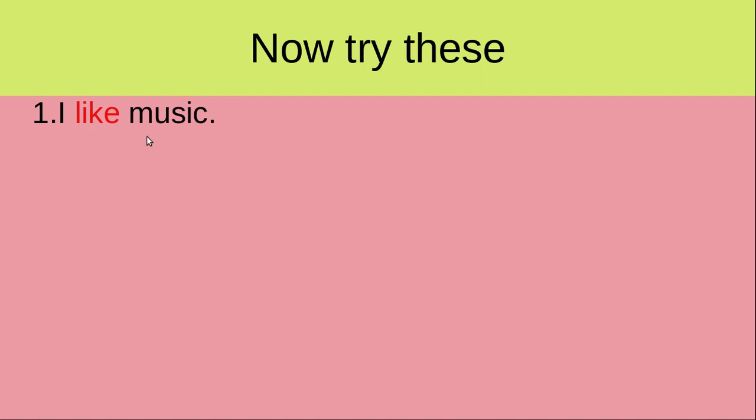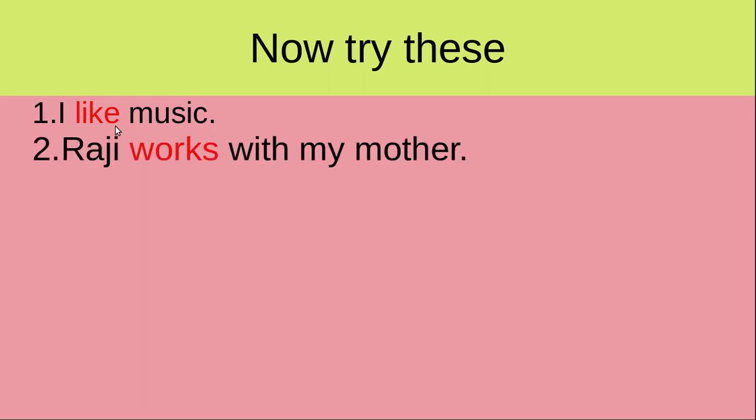Now, try this. I like music. There is no auxiliary. We have discussed it when we discussed question tag. And here, Raji works with my mother. No auxiliary. He tried his best. No auxiliary. We have to bear in mind that only on these three occasions there are no auxiliaries in English, right?